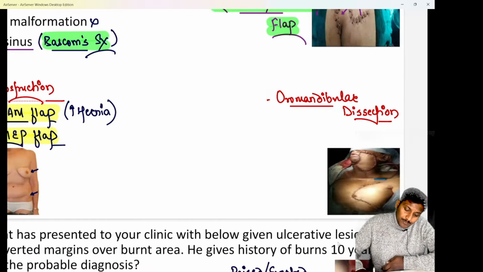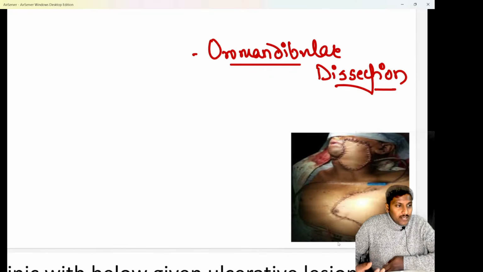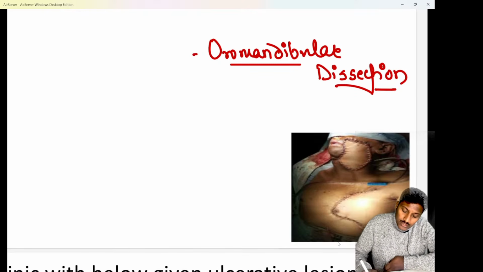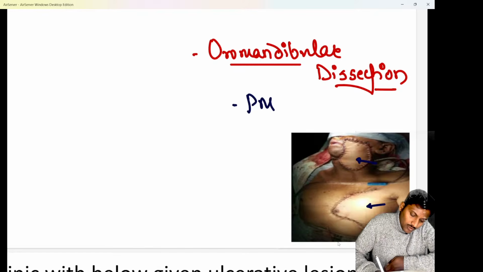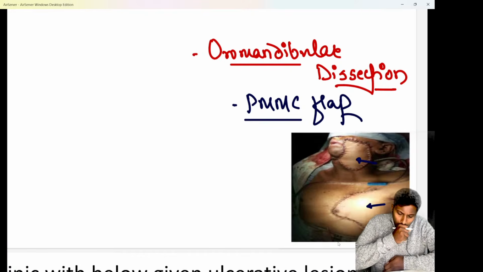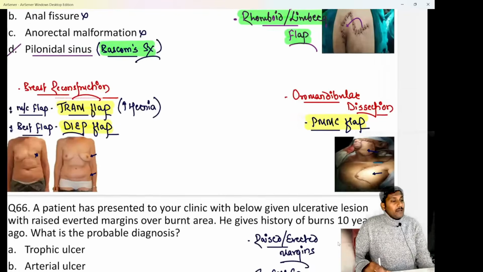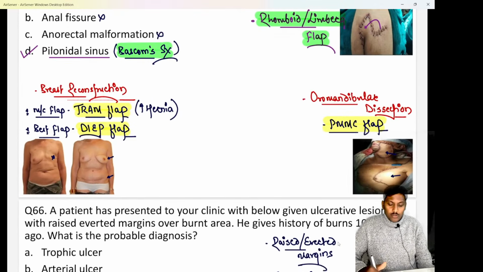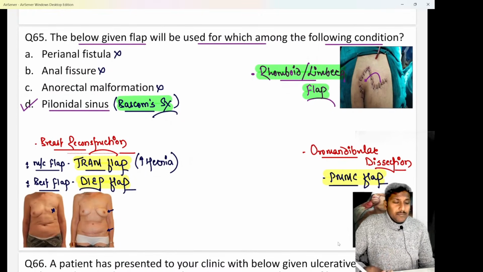Next is this picture. This is the flap that is used after an oromandibular dissection. Whenever a patient has oral cancer, after that we perform a commando surgery or an oromandibular dissection. After this commando surgery, we commonly use this flap, and you can see it has been taken from the patient's chest wall. This flap taken from the chest wall is classically called the PMMC flap, that is the pectoralis major myocutaneous flap, beta. That is what is important. Hopefully clear. So these are at least the major flaps that you need to know.